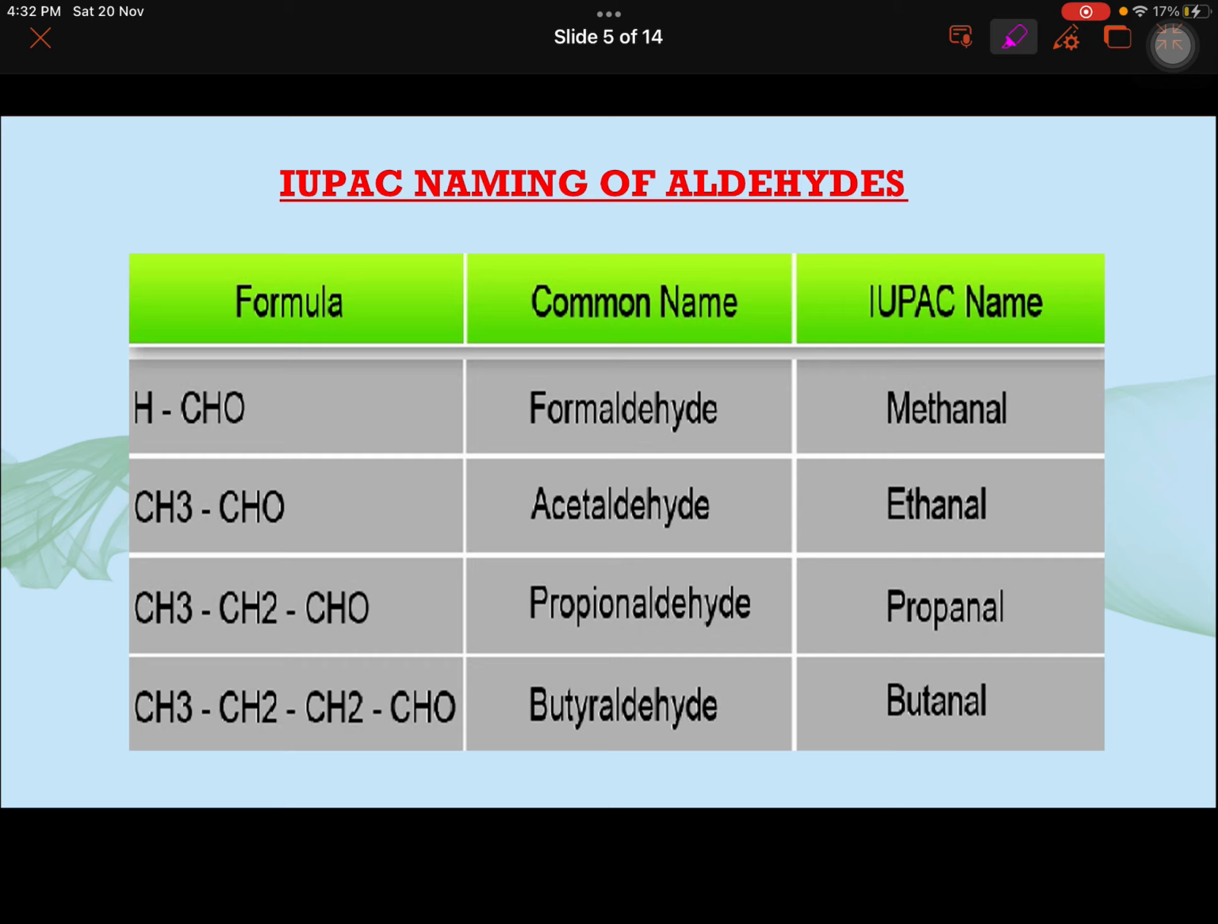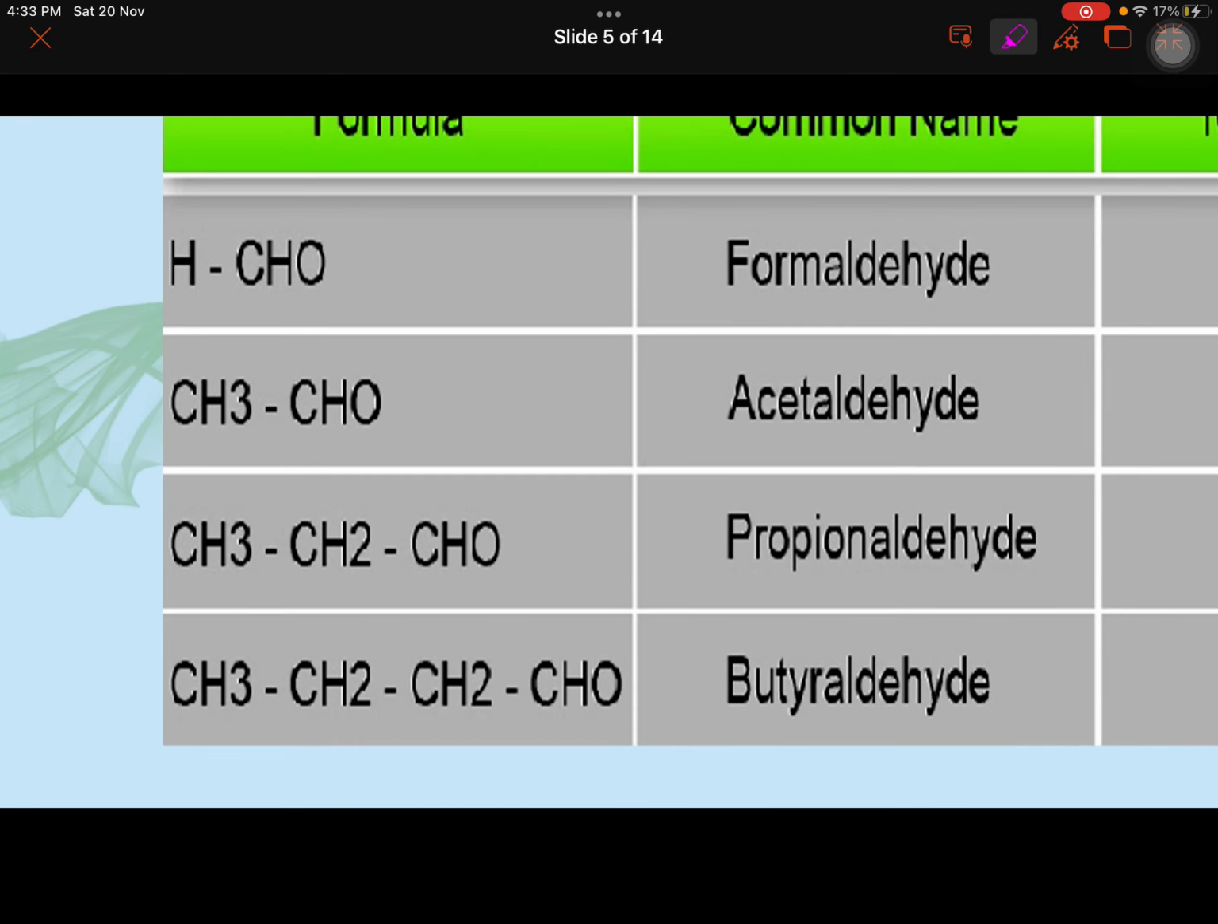Next, the naming of aldehydes. How do we name aldehydes? Aldehydes have the general formula R-C double bond O-H, RCHO also we write. So you just have to see in the formula how many carbons are involved: 1, 2, 3, 4. And the interesting thing is that this functional group has carbon in it. So that carbon you have to include in the counting and in the naming.